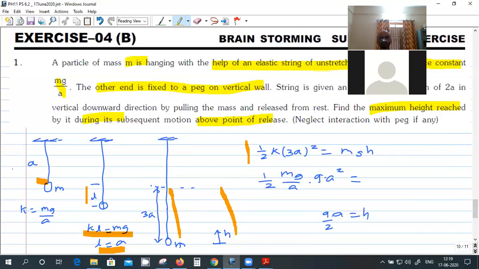This height is h. So from that you get the height h as 9/2a. But suppose you release it here, this mass will go up to this height. By symmetry, this height will also be h.